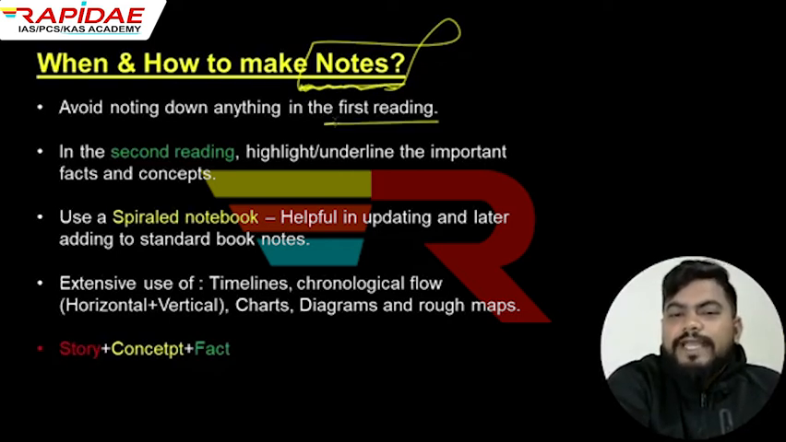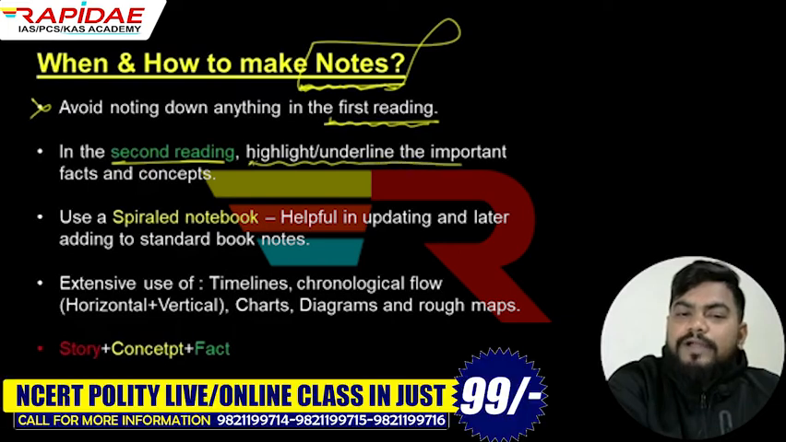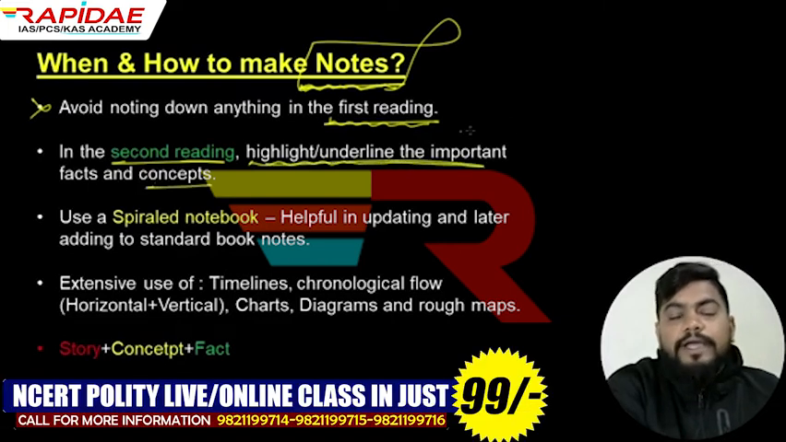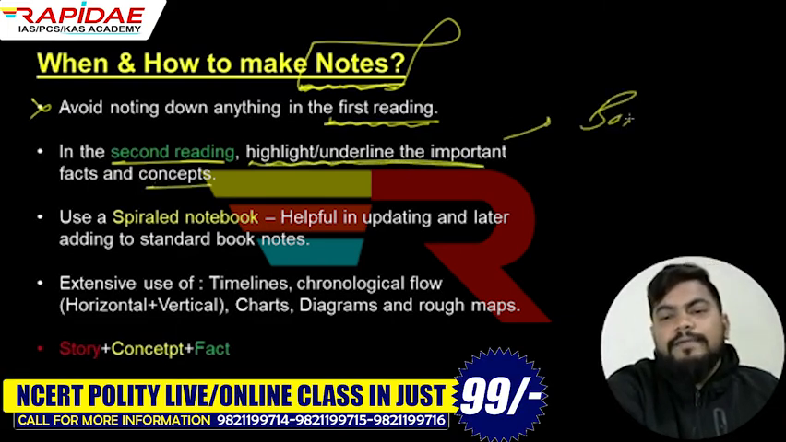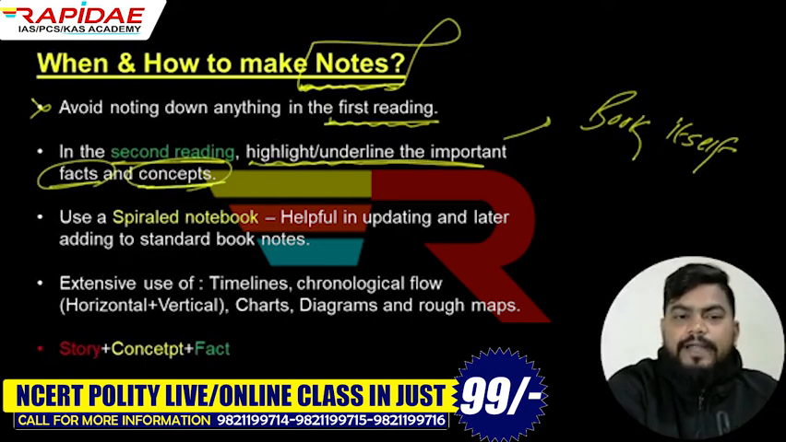In the first reading, avoid making any notes, right? In the first reading, when you are building the understanding of the basic concept, avoid making any kind of notes. In the second reading, you can highlight or underline the important facts and concepts. I'm talking within the book itself, right? In the book itself, you should highlight or underline the important facts and concepts being provided.